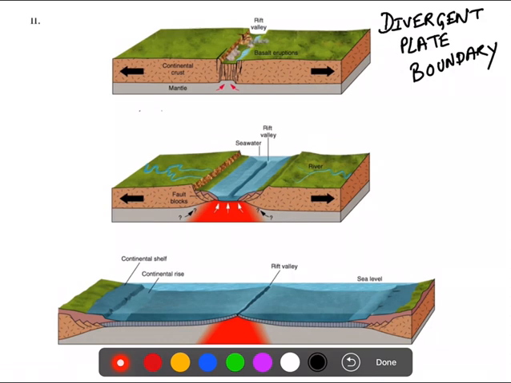This means they are moving away. Generally this type of boundary is present in the oceanic crust. In the oceanic crust you will observe your divergent boundaries mostly, not always but mostly.